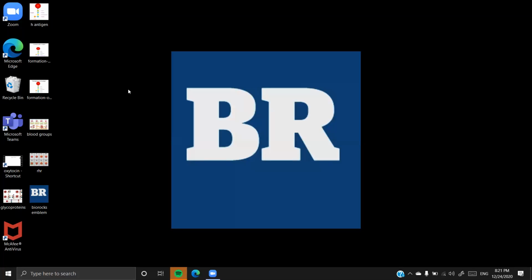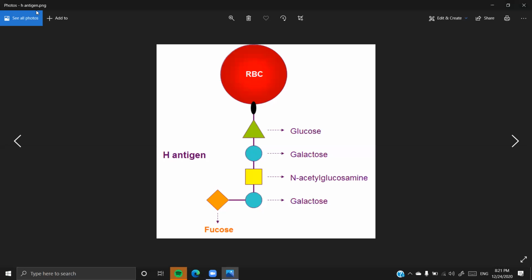So children, let me introduce you to this particular slide. First we are going towards one particular antigen. This is your RBC, and on the membrane of this RBC you are going to have a basic oligosaccharide. What is an oligosaccharide? It is nothing but a group of simple sugars forming a chain like this. This is the protein part, and these are the sugars, a basic oligosaccharide made of glucose, galactose, N-acetyl glucosamine, and galactose.